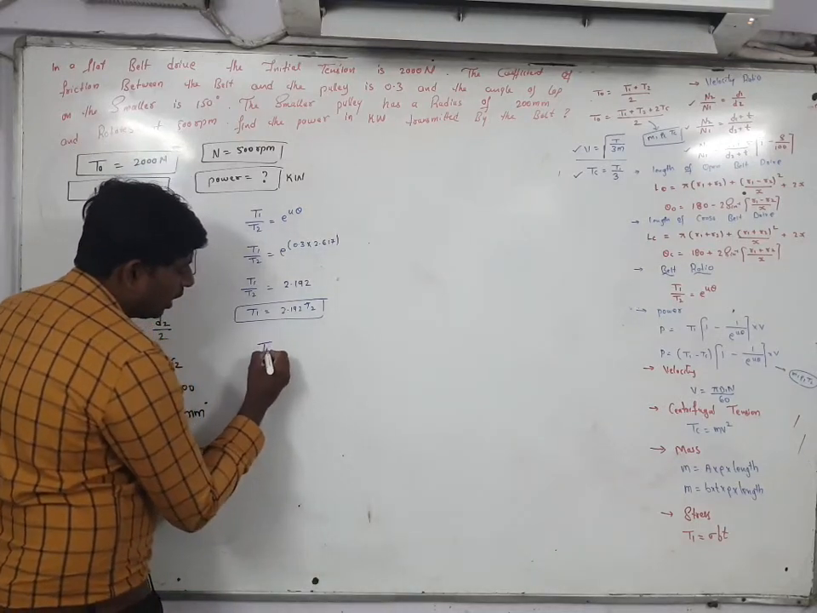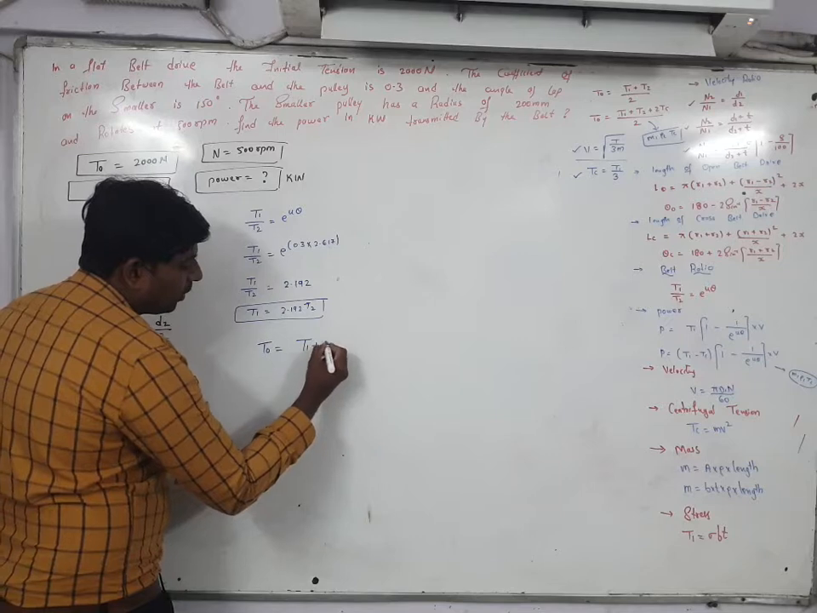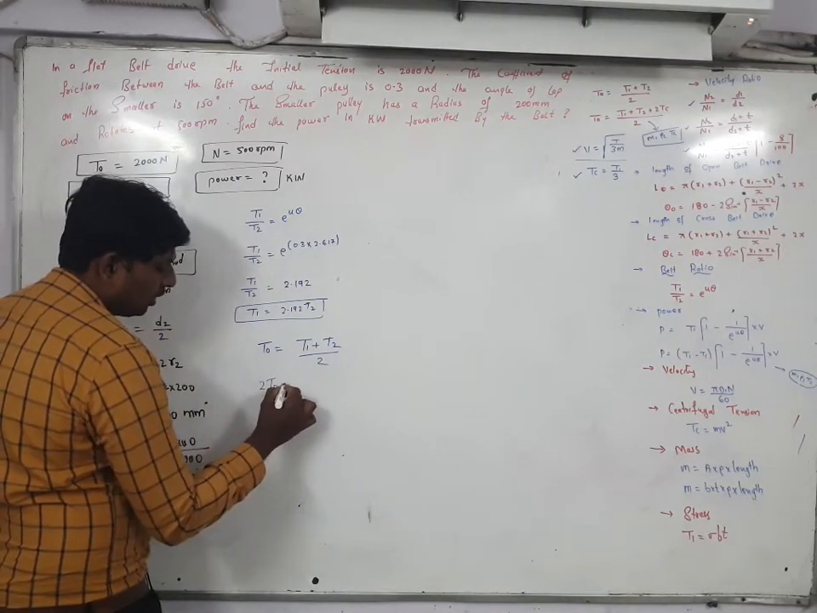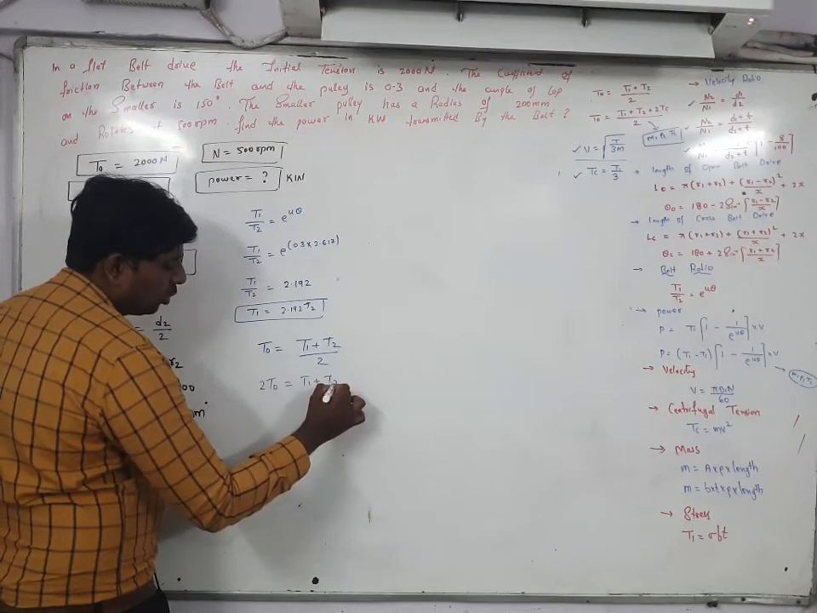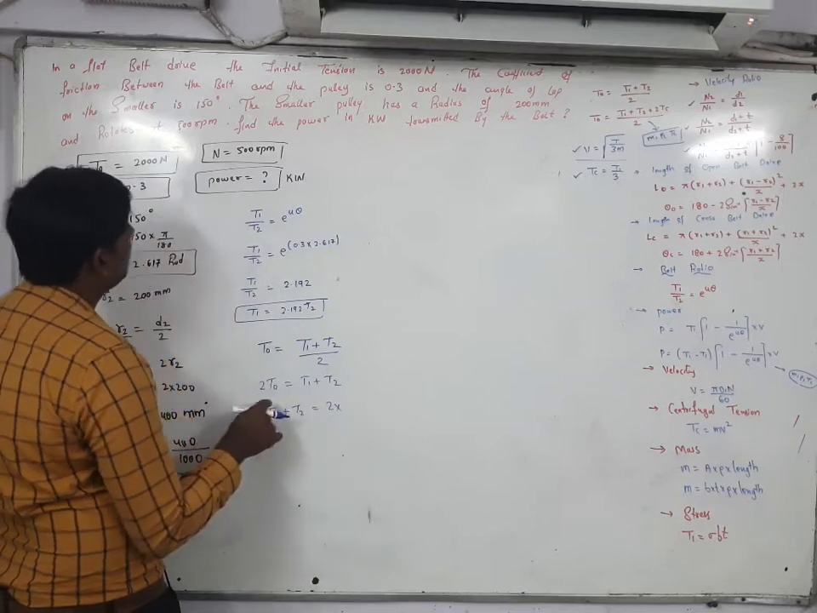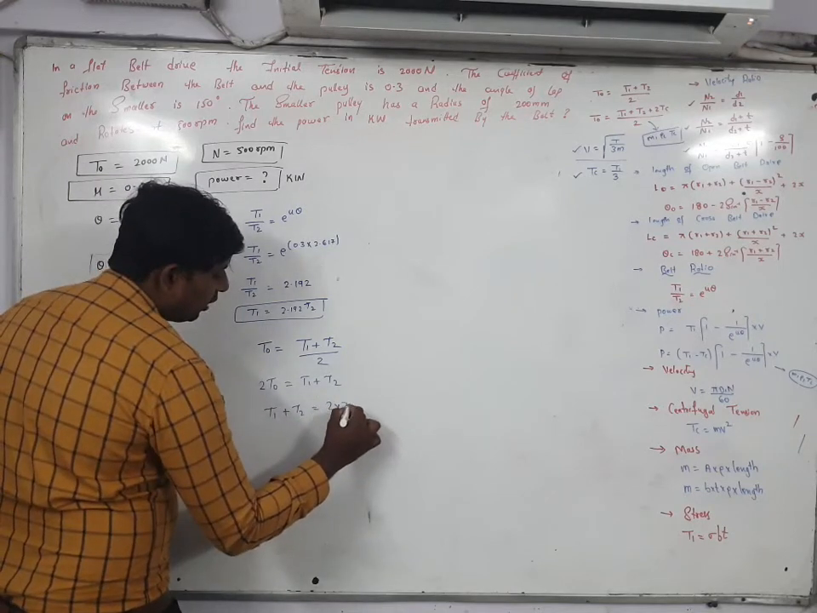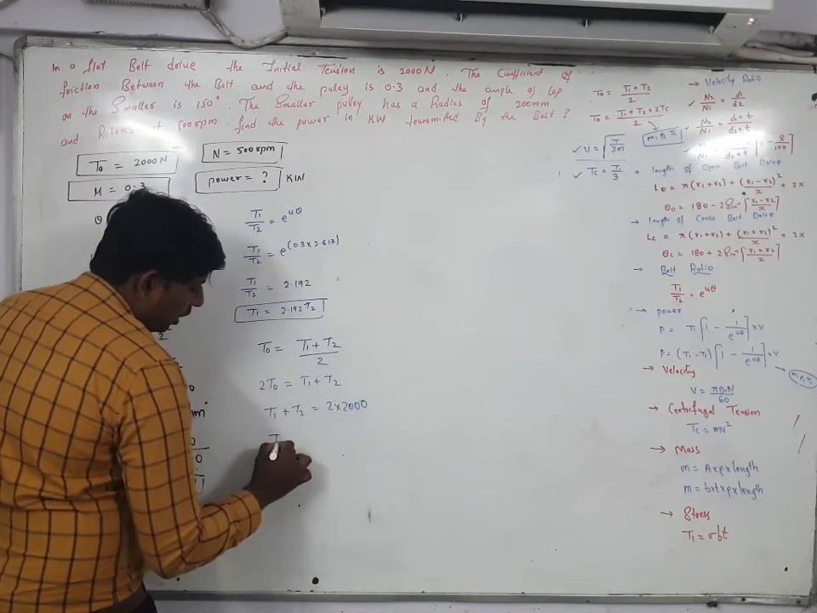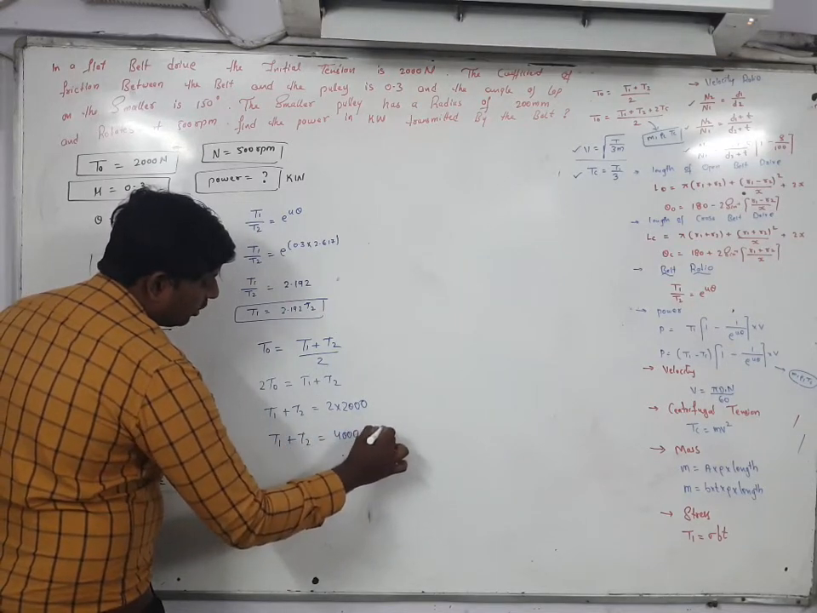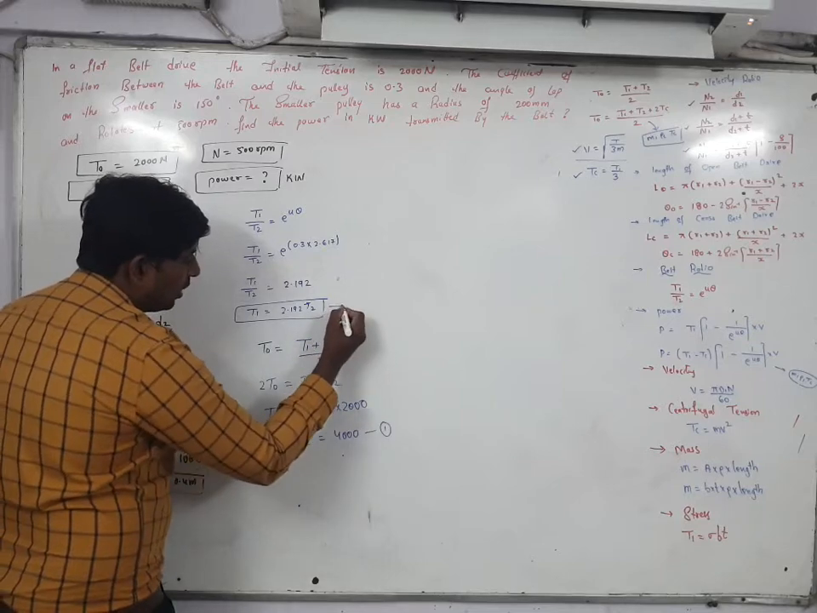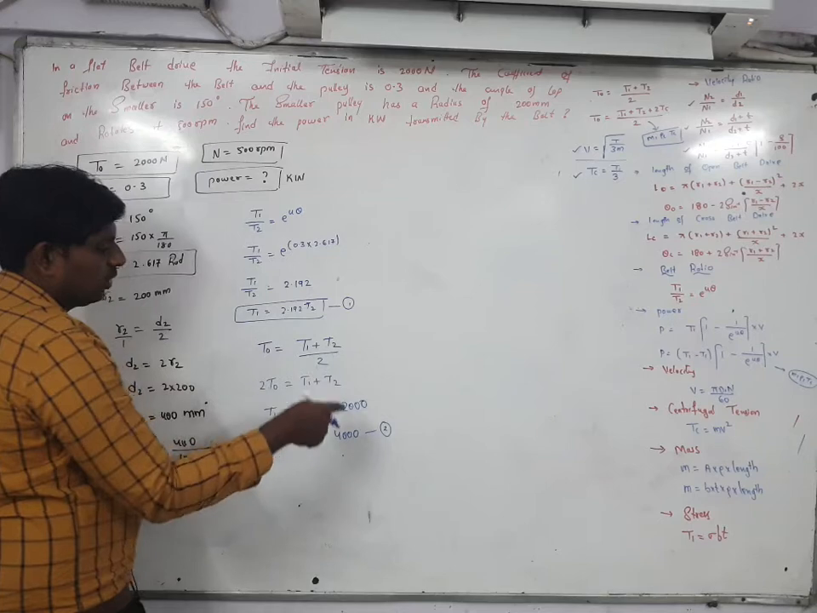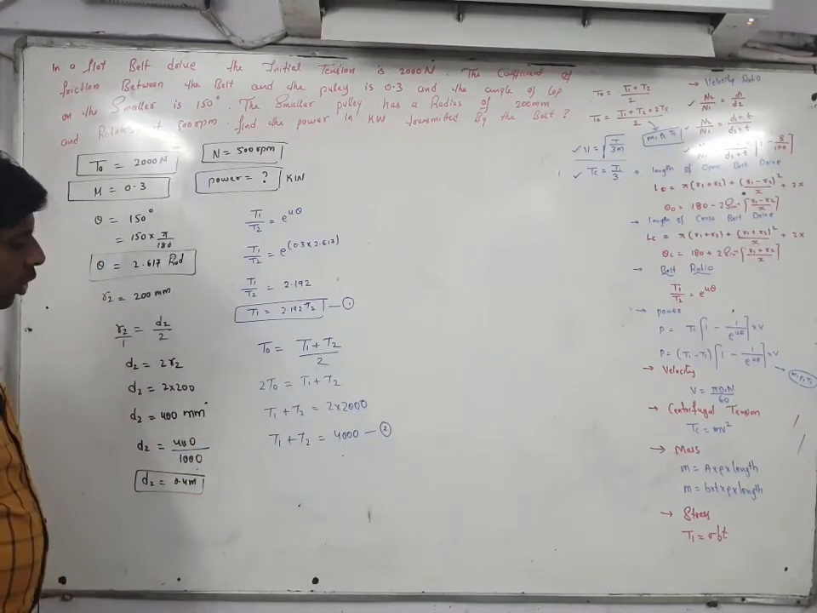What is the first formula? Initial belt tension is (T1 plus T2) by 2. Go for the cross multiplication. This is equal to T1 plus T2. So T1 plus T2 is equal to 2 into the initial belt tension that is given. How much is it? 2000. So T1 plus T2 is equal to 4000. This is your equation 2. This is your equation 1 and this one is your equation 2.